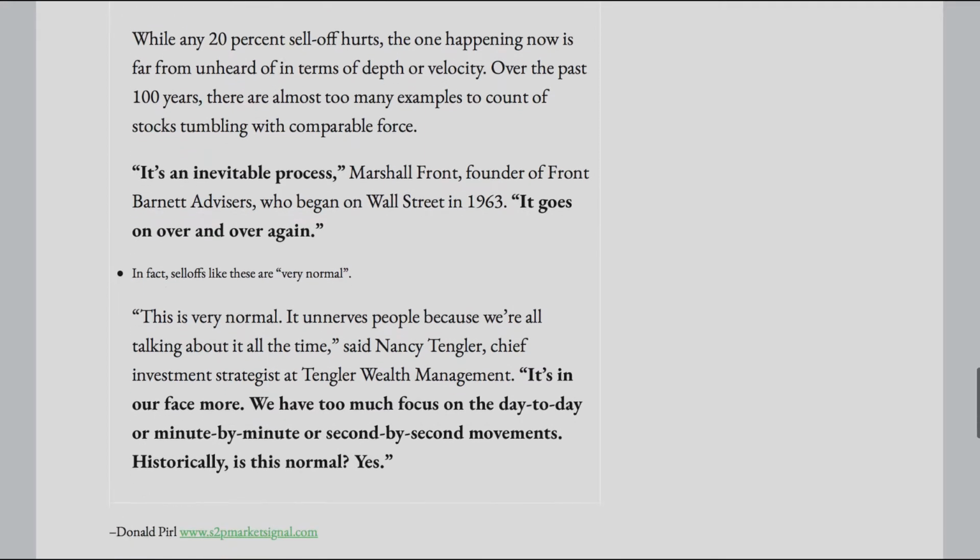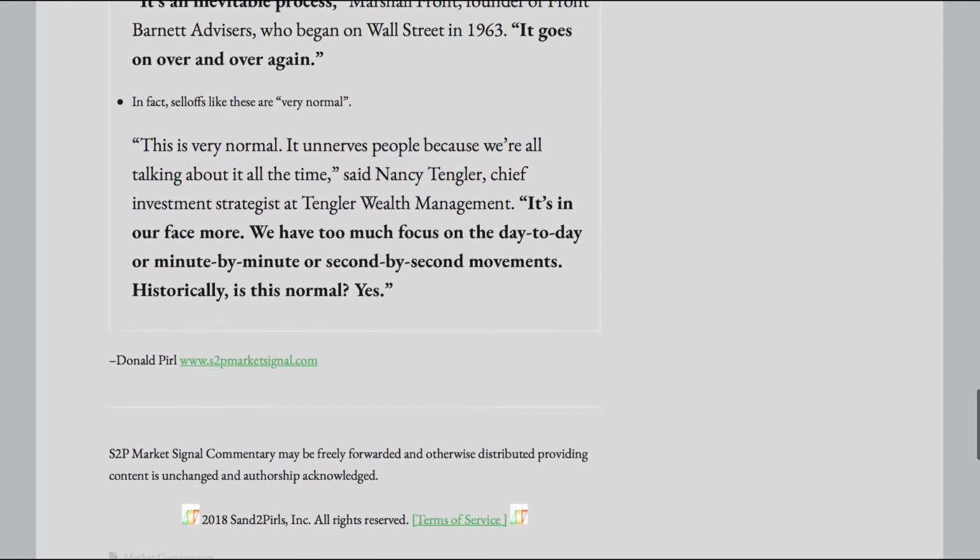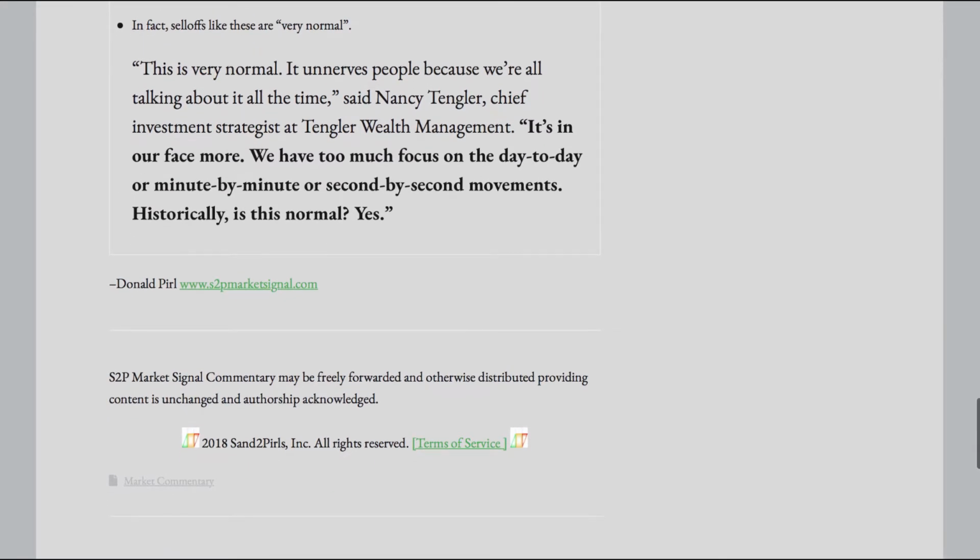It unnerves people because we're all talking about it all the time, end quote, said Nancy Tengler, Chief Investment Strategist at Tengler Wealth Management. Quote, it's in our face more. We have too much focus on the day-to-day or minute-by-minute or second-by-second movements. Historically, is this normal? Yes. End quote.